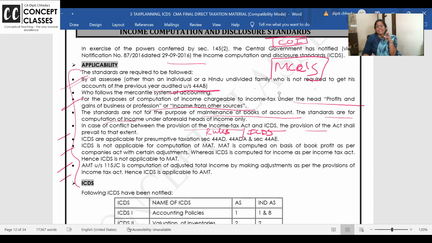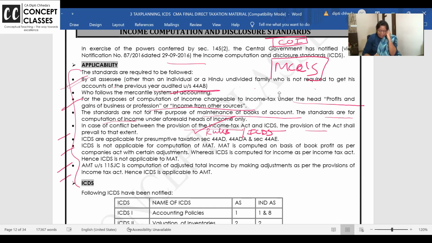Like 44AA says maintain the books. Then we have rule 6BB, 6DD and all those rules. Kaise maintain karna hai kya? So if there's a conflict between rules and ICDS, rules will prevail. Clear to all of you? Justified or not? Just don't go on ticking without understanding.